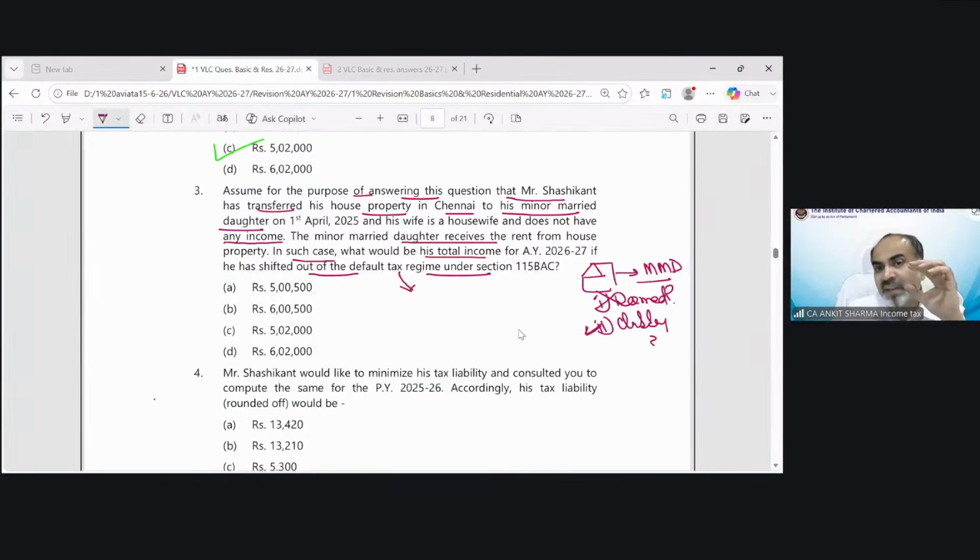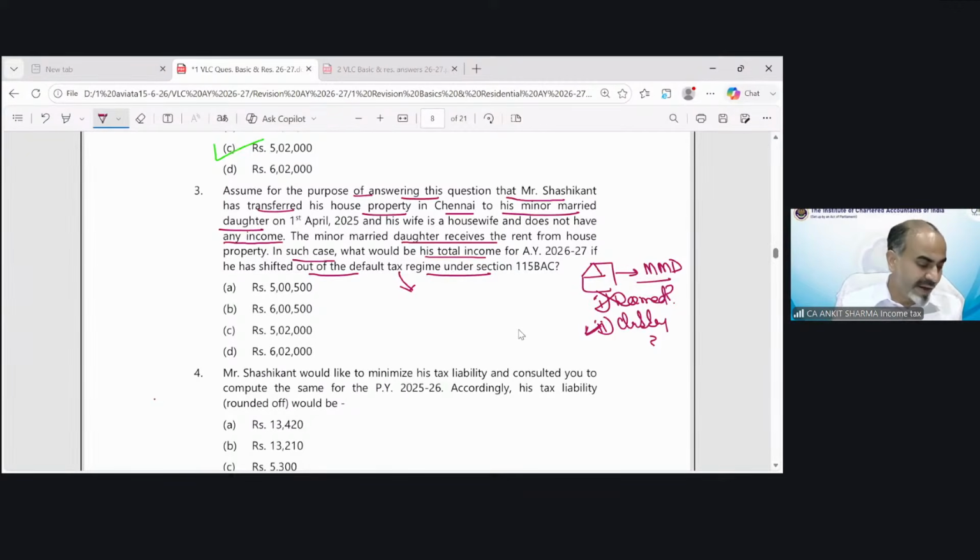They specifically say, assume you are out of the default tax regime, because they want to know whether you have remembered this 1,500 exemption or not. Exactly, they are giving you a hint also that you need to be out of the default tax regime. So you might recall why the question says you are out of the default tax regime for this third MCQ: because they want you to apply that 1,500 rupees basic exemption.